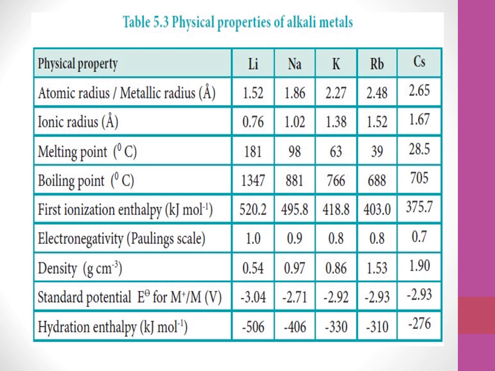Next, the flame color and the spectra. Lithium gives a crimson red flame on heating, sodium yellow, potassium violet, rubidium reddish violet and cesium blue. The heat in the flame excites the valence electron to a higher energy level. When it drops back, the excess energy is emitted as light, so its wavelength is visible.